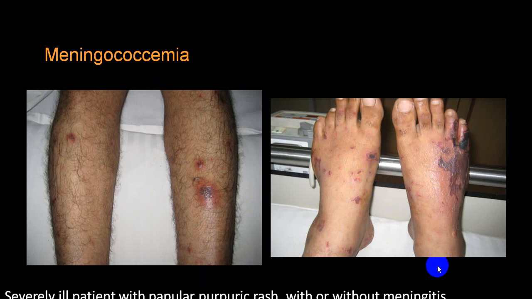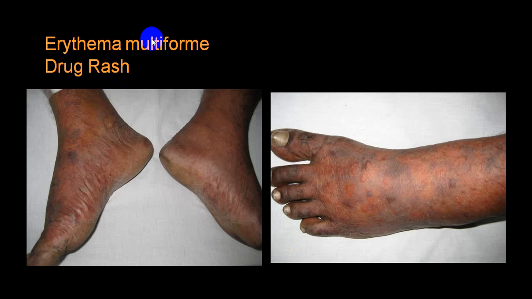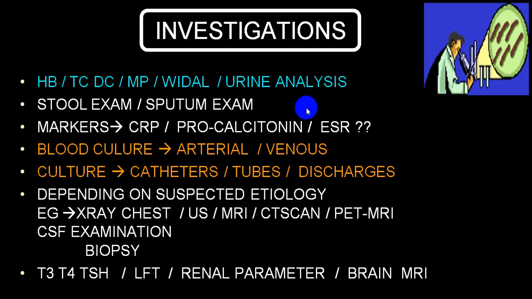Even sometimes you can get extensive hemorrhages also. In scrub typhus, you can get eschar. These are typical eschars. Erythema multiforme in drug reactions, very frequently seen with sulfa, etc.